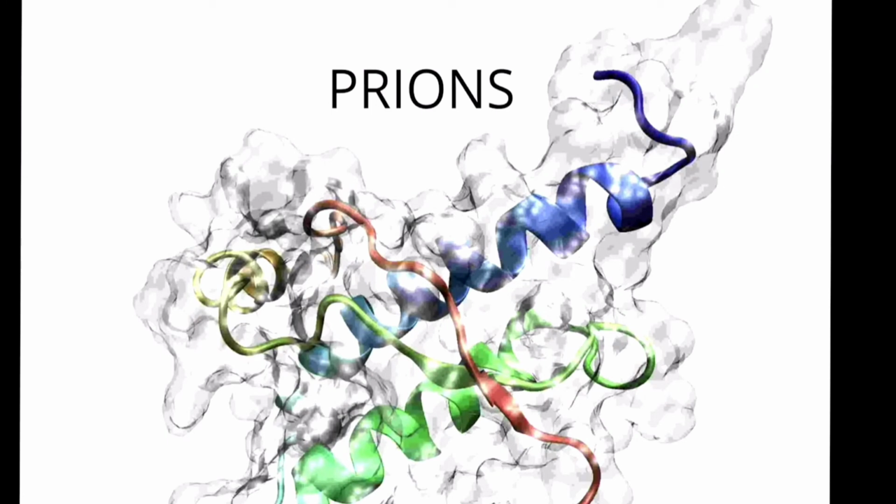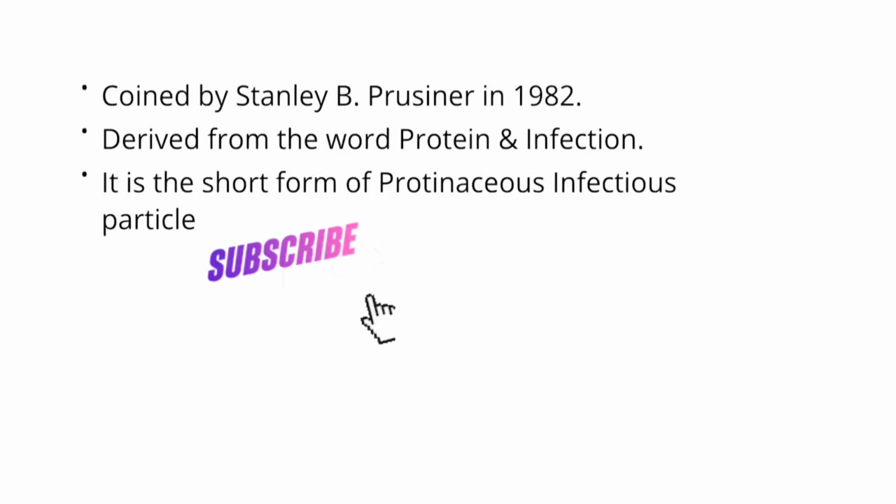In this video, we will study prions, which is the last topic of the chapter. So let's start. The word prion was coined by Stanley B. Prusiner in 1982. He was a neurologist and a biochemist in California. He derived the word prion from two words, protein and infection. So it is actually a short form of proteinaceous infectious particle. These prion particles are actually the smallest agents that can cause diseases, and they are simply misfolded proteins.